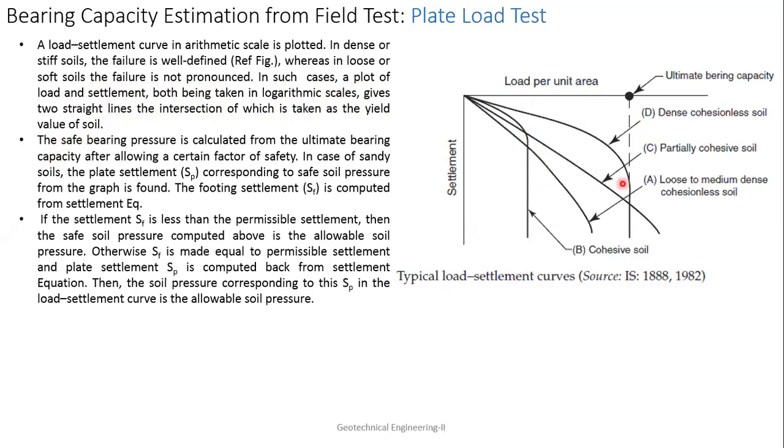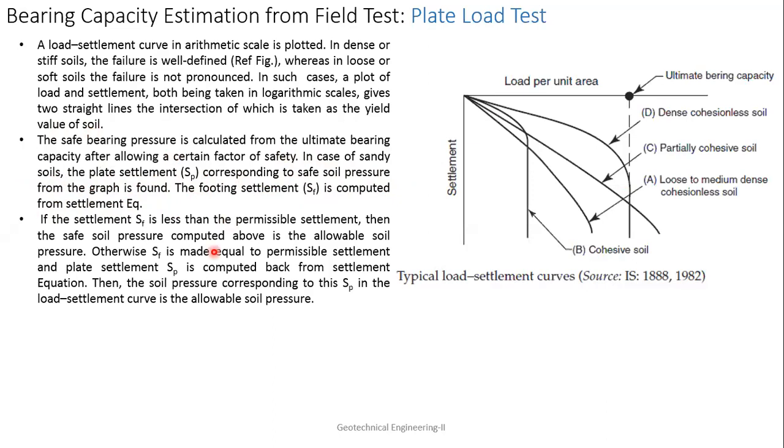Then the safe bearing capacity is calculated from the ultimate bearing capacity after allowing a certain factor of safety, as I already told you. In case of sandy soil, the plate settlement SP corresponding to the safe soil pressure is found from the graph. The settlement SF is computed from the settlement equation that I showed you in the earlier slide.